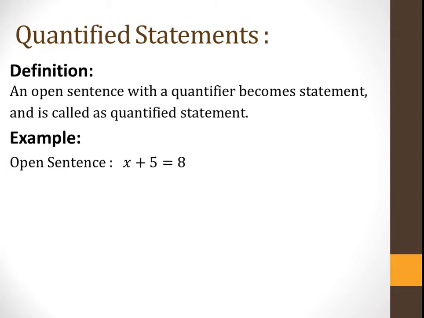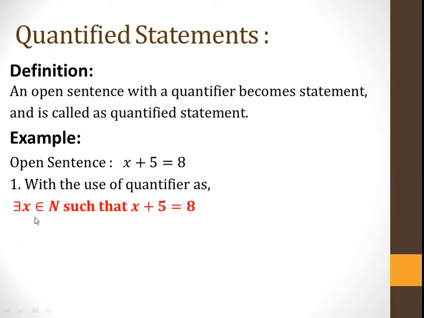Now example, the open sentence is given x plus 5 is equal to 8. Now with the use of quantifier, if you use the quantifier there exists x belongs to N, here capital N stands for set of natural numbers, such that x plus 5 is equal to 8. So there exists quantifier is used, and so this is the quantified statement.